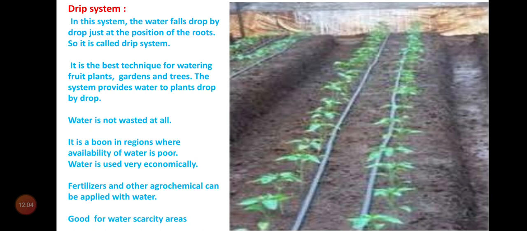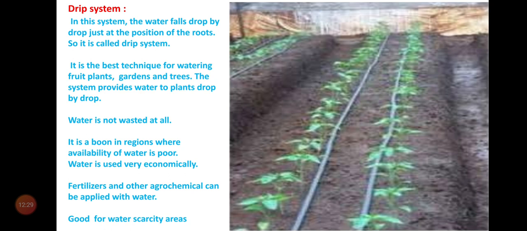Now, there are two methods, traditional method and modern method. In the traditional method, first one, canal irrigation. We supply water to agricultural fields through canals from reservoirs or rivers or other water sources.